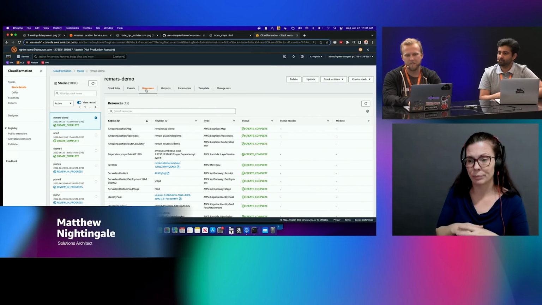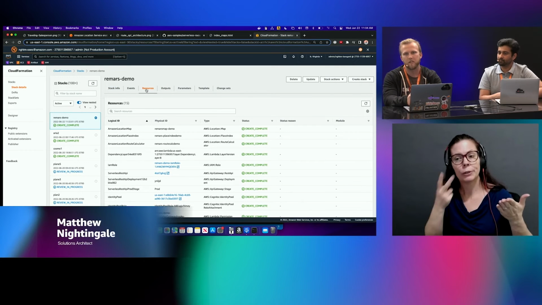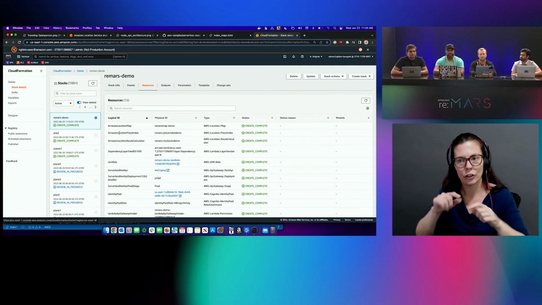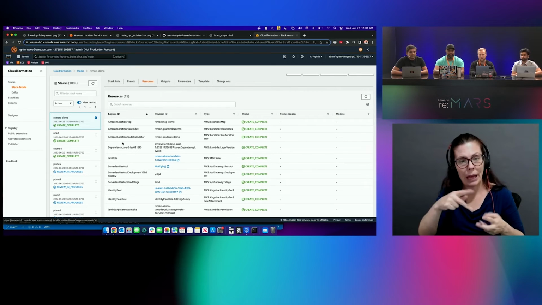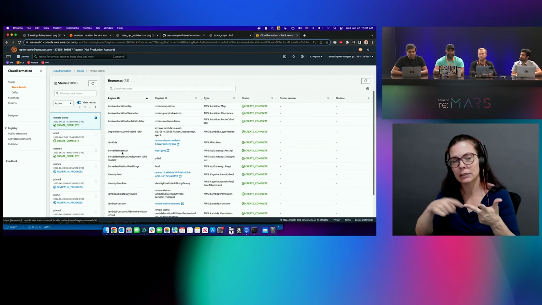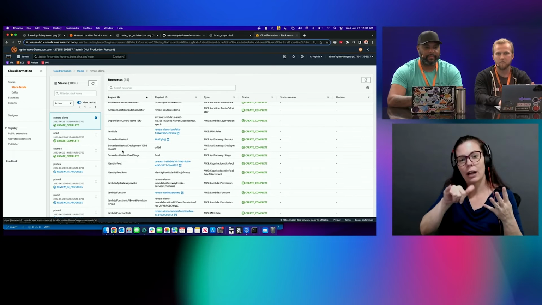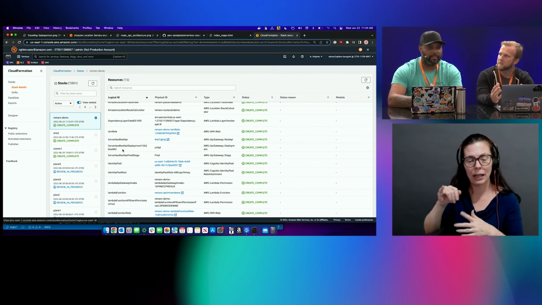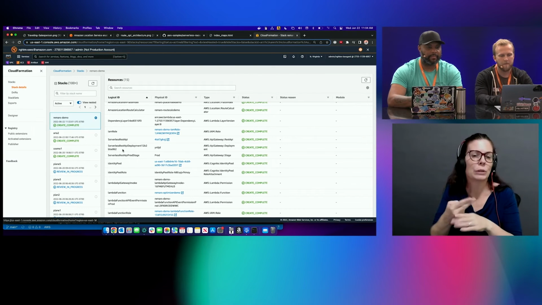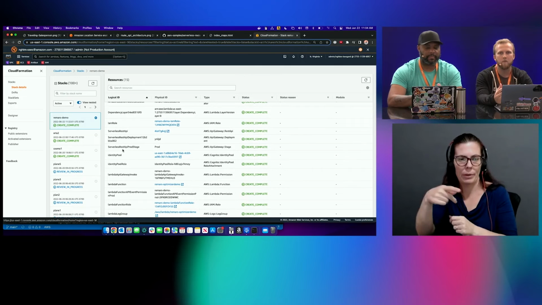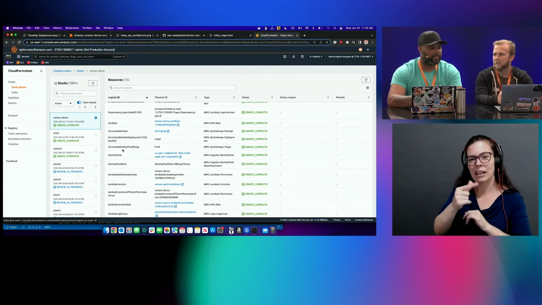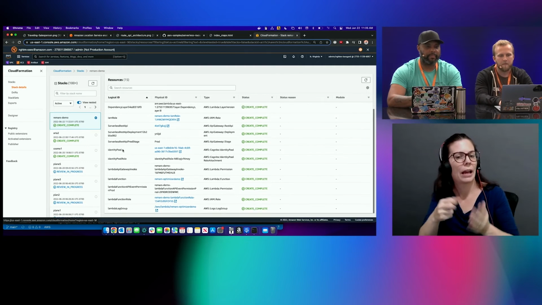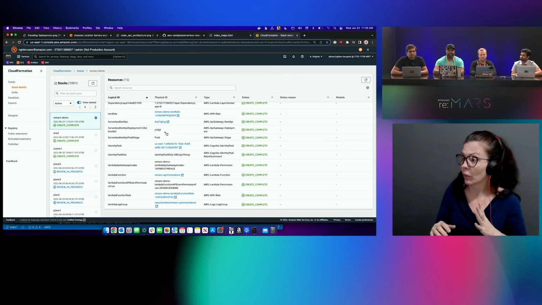So we can go into the resources and actually see the physical AWS resources that were deployed as part of this SAM deploy. We have a Location Services map, a place index, a Location Services route calculator, an IAM role for the Lambda function, a serverless REST API that integrates with the Lambda function via Lambda proxy from API Gateway, as well as a Cognito identity pool to do unauthenticated access in this case, but it allows the option to add authorization later as well. Very cool. So great, we have all our resources.